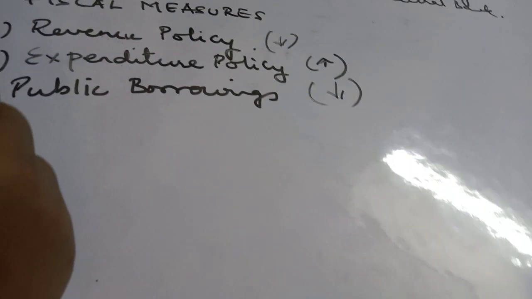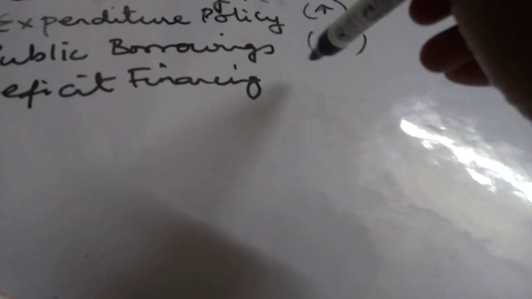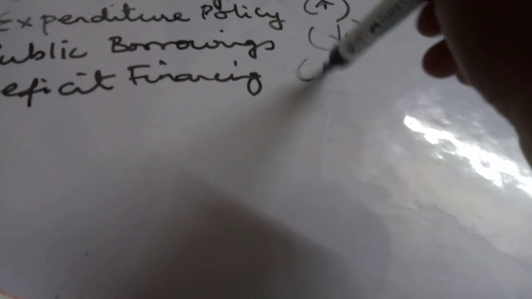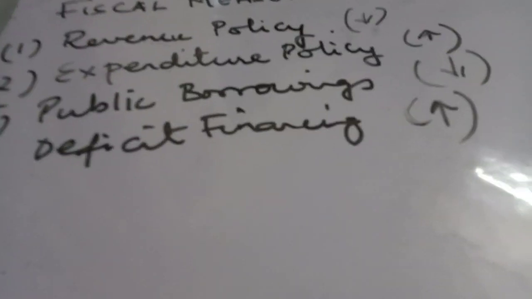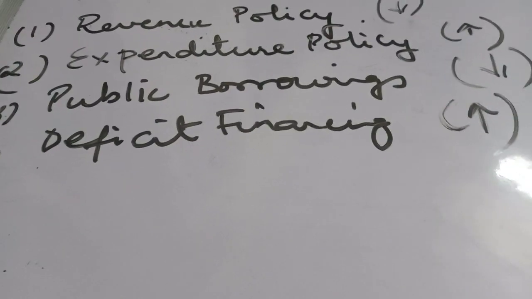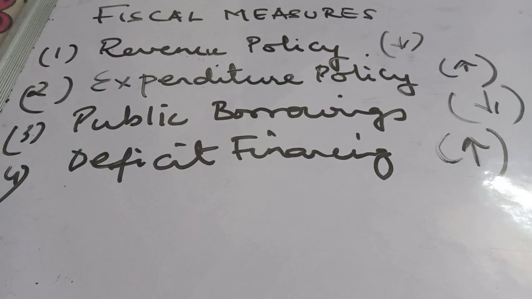Fourth, deficit financing or printing of new notes. During times of deficient demand, deficit financing should be increased. Printing of new notes should be done so that the money supply increases. So in times of deficient demand, deficit financing should be encouraged. So we're going to do it again.